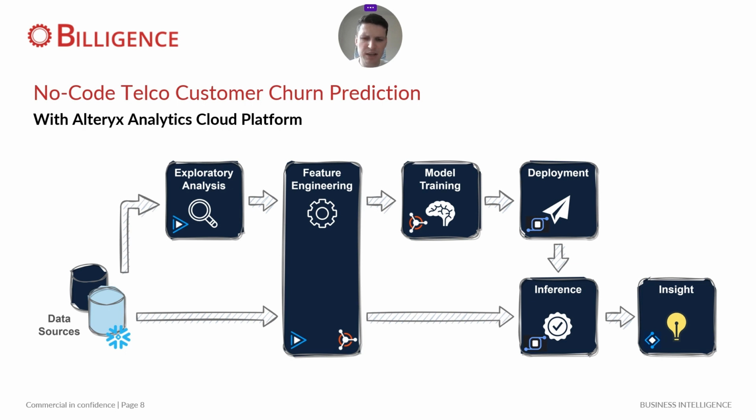We're going to use different applications from the Alteryx Analytics Cloud platform to perform different steps of the machine learning pipeline, starting with exploratory analysis and feature engineering in Alteryx Designer Cloud. Once we have that ready, we're going to train the model using Alteryx machine learning application. And once it's trained, we're going to deploy it using Alteryx plans, fuel fresh data into it on a regular basis, perform the so-called inference, so scoring of the new data and predicting which customers are at risk and which are likely to leave us.